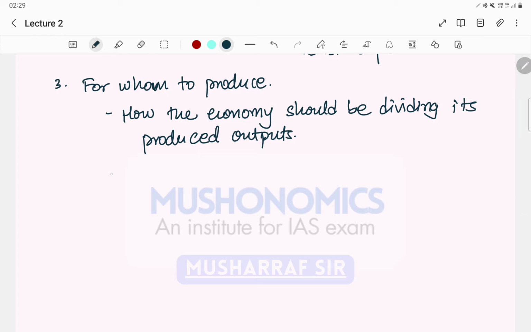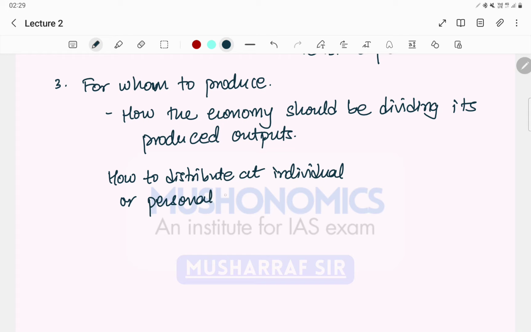So there are two types. For example, if we are talking about how to distribute at individual or personal level, then it is known as personal distribution.